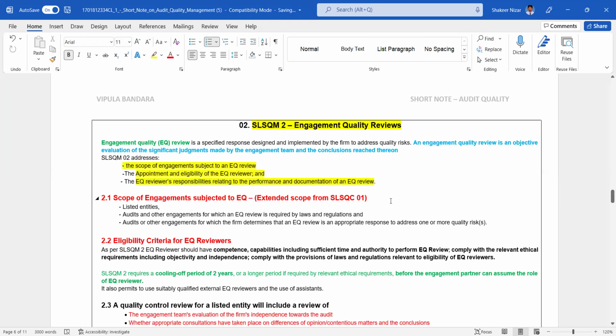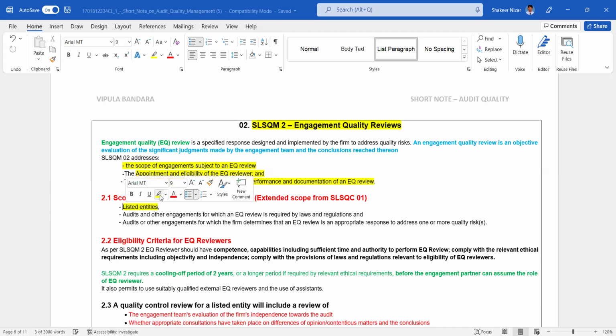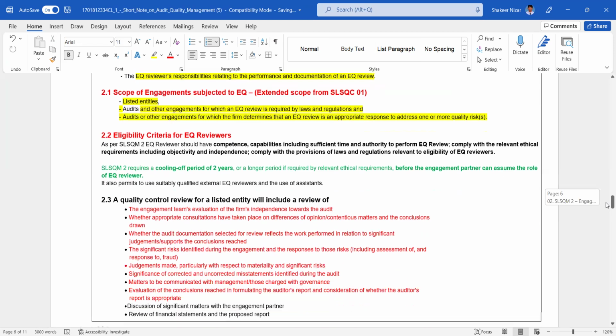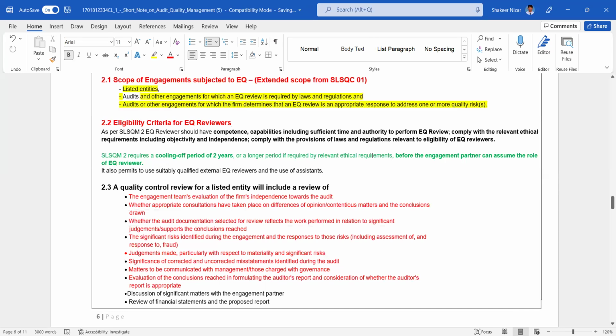Scope of the engagement subject to EQ: listed entities are mandatory; audits or other engagements for which EQ review is required by law or regulation; sometimes the law requires the engagement to be monitored by an EQR; and audits or other engagements for which the firm determines that an EQ review is required based on the firm's policies and practices.